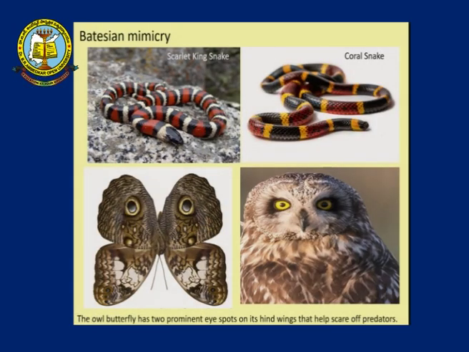Now, another example of Batesian mimicry is the scarlet king snake, which is harmless, and the coral snake, which is very dangerous. The scarlet king snake mimics the coral snake, thereby the predators avoid the scarlet king snake. We are also talking about the owl butterfly. When a predator tries to eat or catch them, they open up their wings to show large eyes, where the predators fear and run away. Why? Because the eyes resemble an owl's eyes. You can see very clearly how the owl's eye and a butterfly's eye look alike. So, this is one way of mimicking. That is Batesian mimicry.